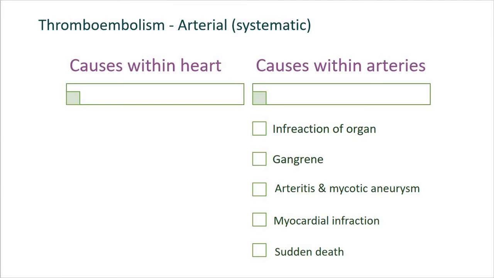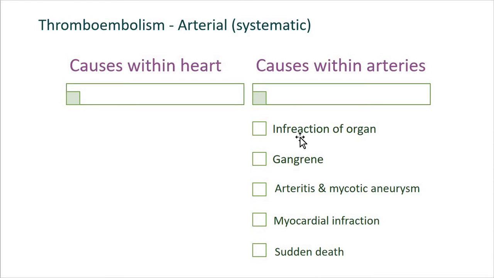The ill effects that occur are the infarction of organ, then gangrene, after that arteritis, and mycotic aneurysm, followed by myocardial infarction and the last one, sudden death.